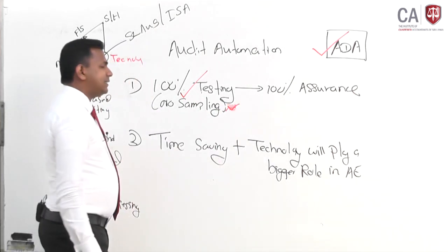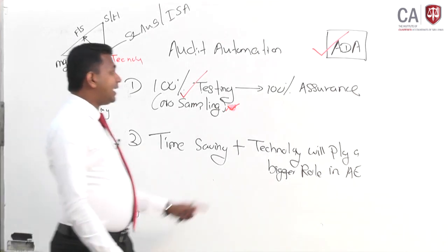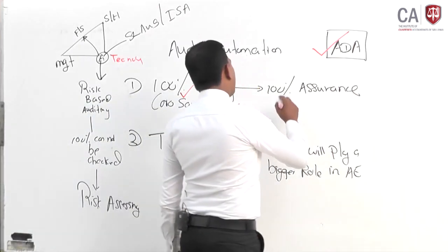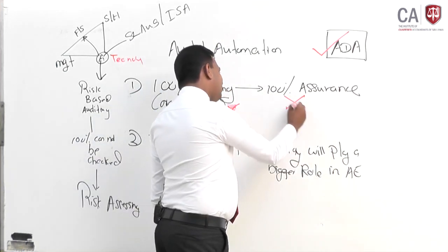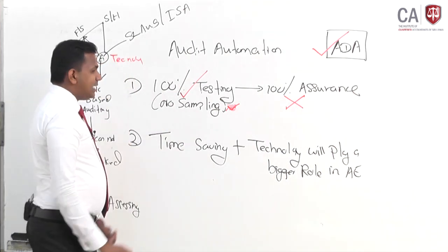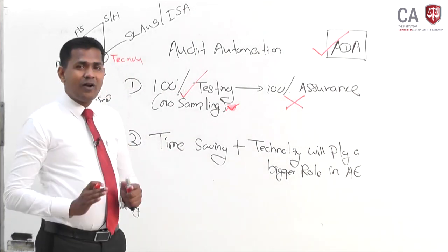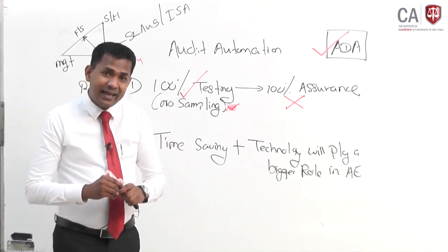Now the next thing is you have to assess the senior partner's view. Is it possible to perform 100% assurance? No. Even though you check 100%, it will never be possible for an auditor to express a 100% conclusion. Why?